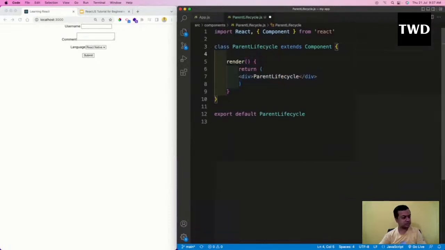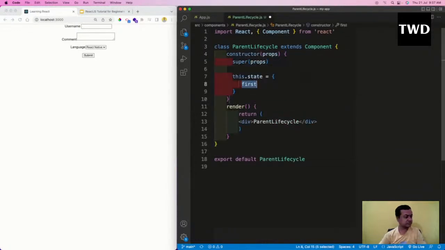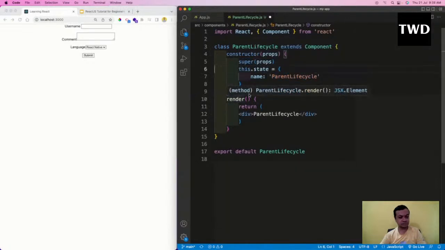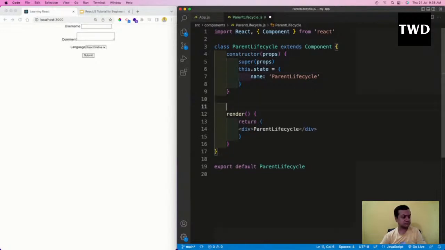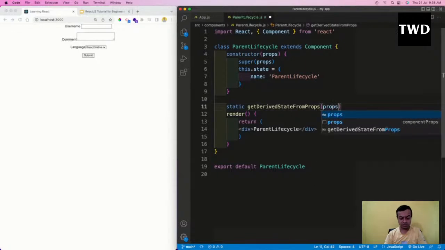Then here I'll write the constructor and name, and static getDerivedStateFromProps with props and state.